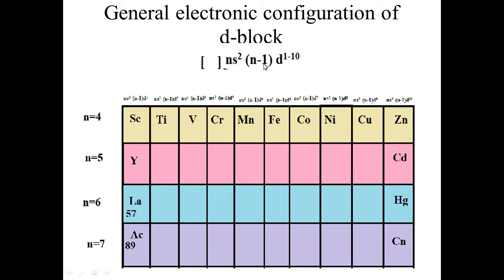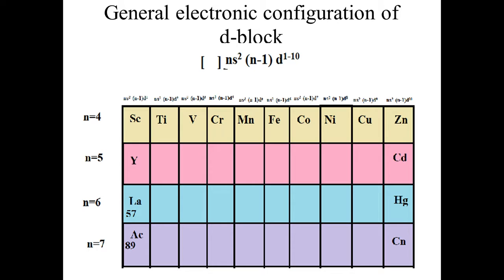While this n minus 1 represents the penultimate shell, that means one less principal quantum number than the ultimate shell.